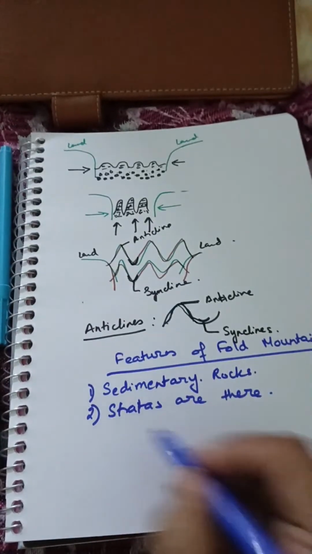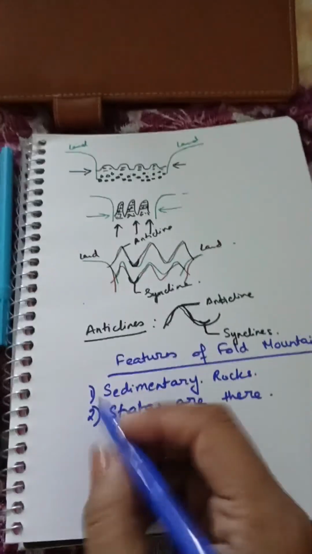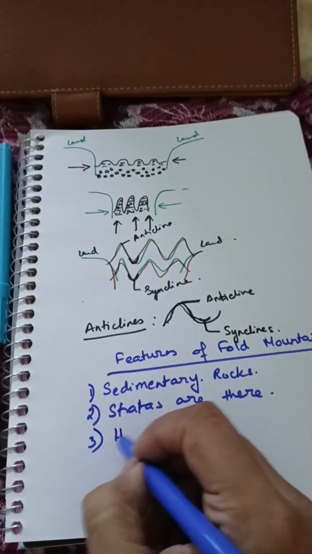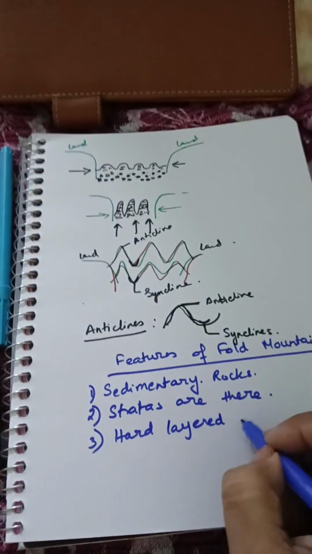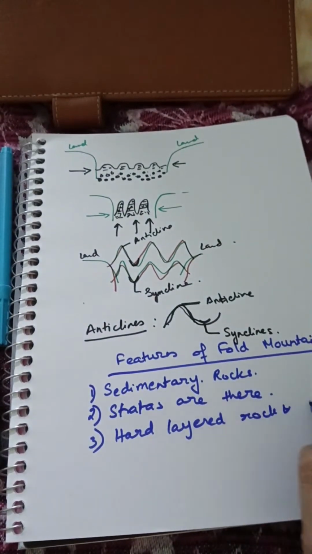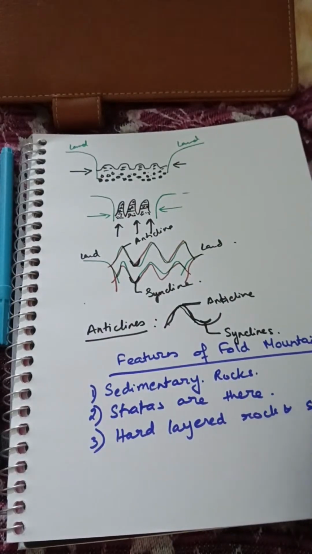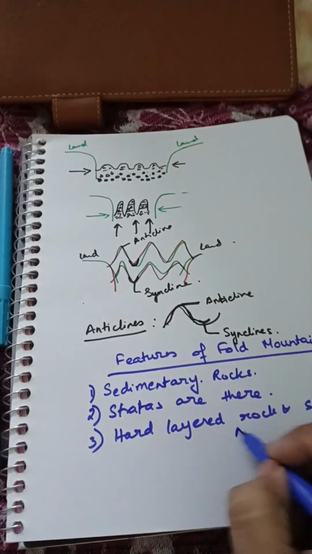Strata means layers. Now what layer is there? There are alternate layers of hard rock and soft rock.